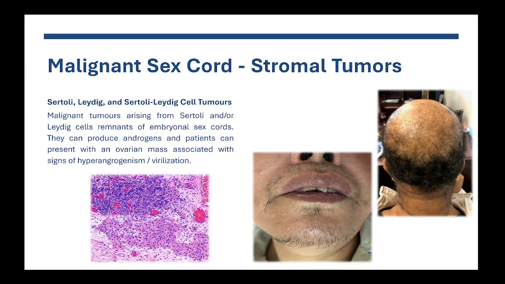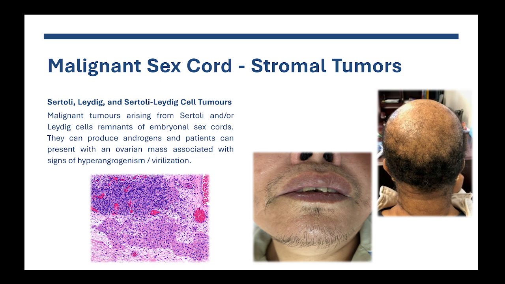When I was a resident, we had a patient that was brought in by her husband. One of the complaints that she had was, of course, increased facial hair, but the complaint that he had was that she had begun to watch boxing on TV and had a change of personality. Literally, she was a big fan of boxing. An ovarian mass was discovered and removed. We diagnosed a Sertoli-Leydig cell tumor.